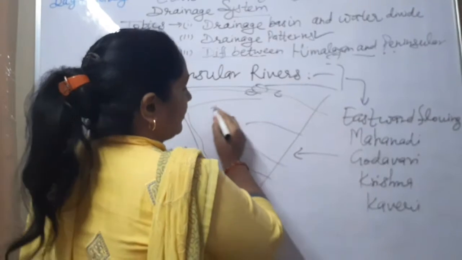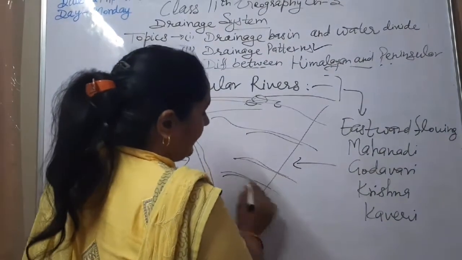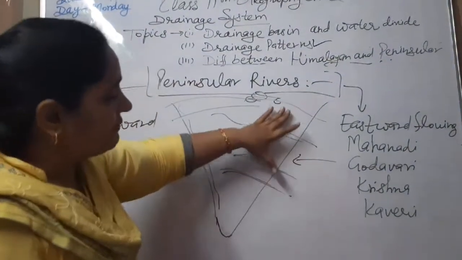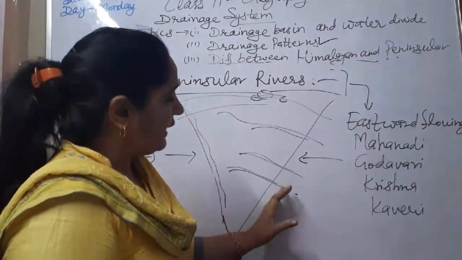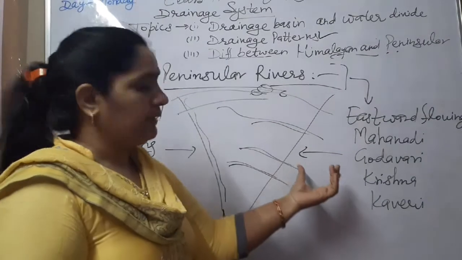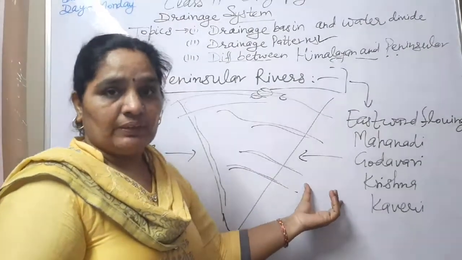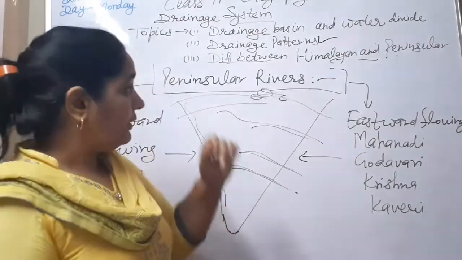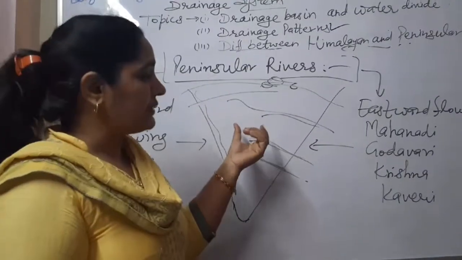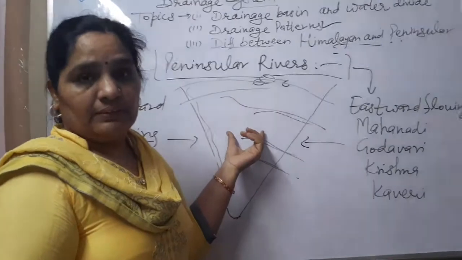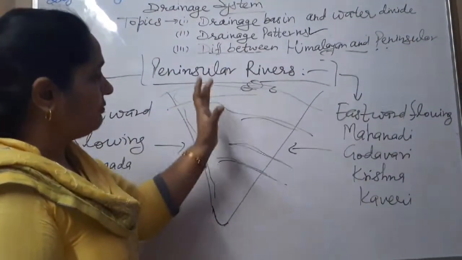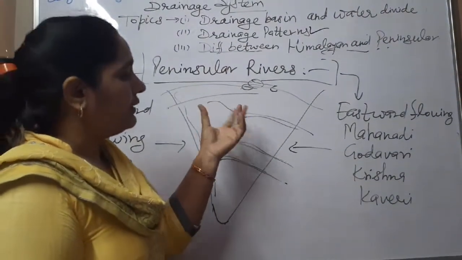Mahanadi, Godavari, Krishna and Kaveri. These rivers form deltas on the eastern coastal line and drain waters in the Bay of Bengal. Now a question arises: Ganga is the longest river of India, but this is a Himalayan river. So in the plateau part, which river is the largest?